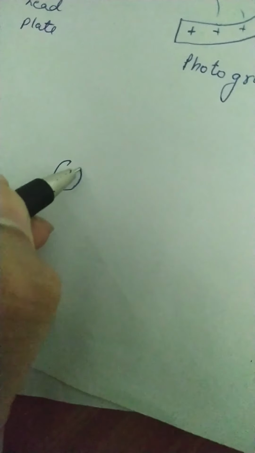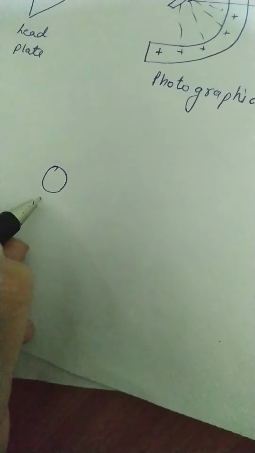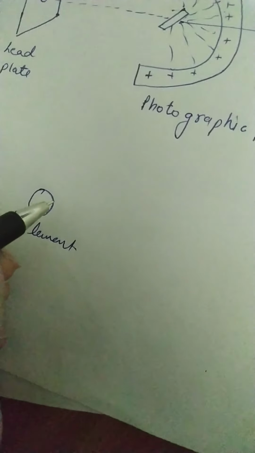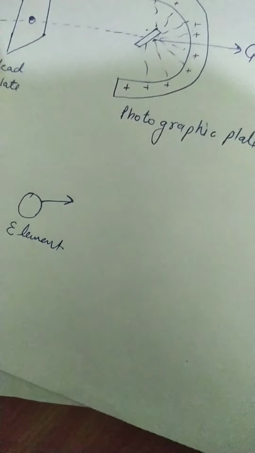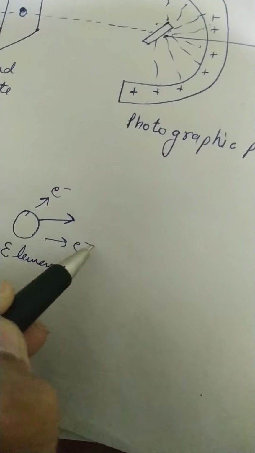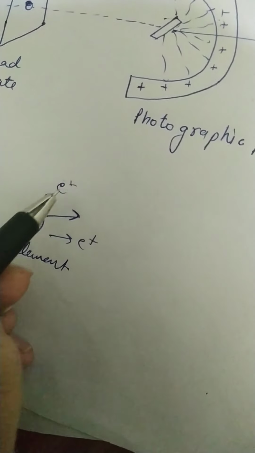continuously emitting rays. Suppose there is some element, we do not know its name. It continuously disintegrates, means it emits some radiation.